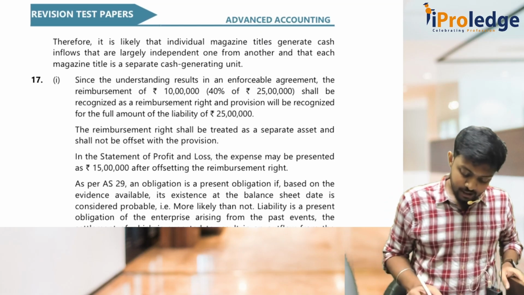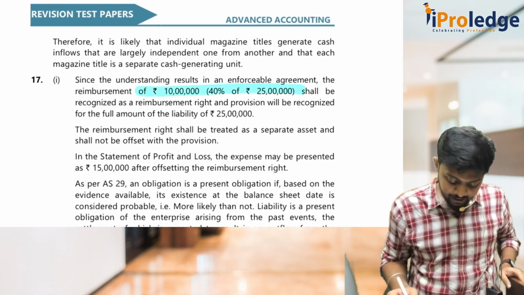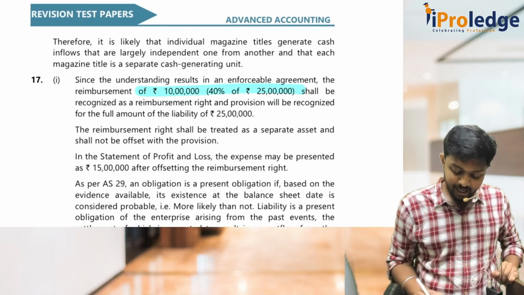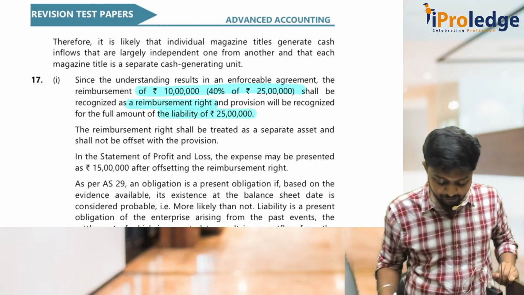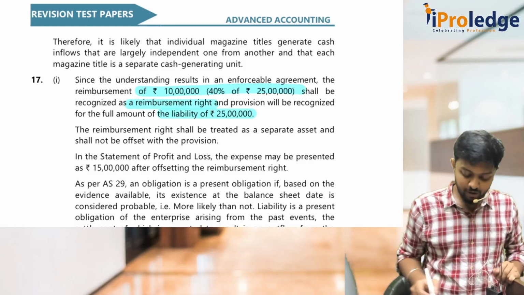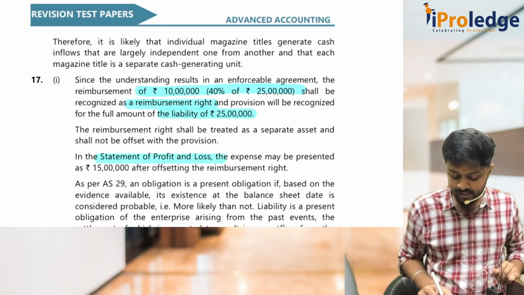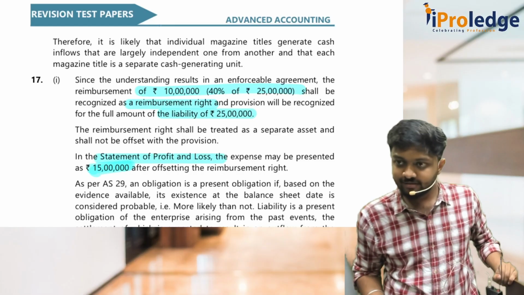See, 10 lakhs is to be reimbursed by that party. So I will recognize it as an asset. And we have a liability of 25 lakhs. Therefore, my expense or loss which goes to statement of P&L is 15 lakhs. Are we clear?